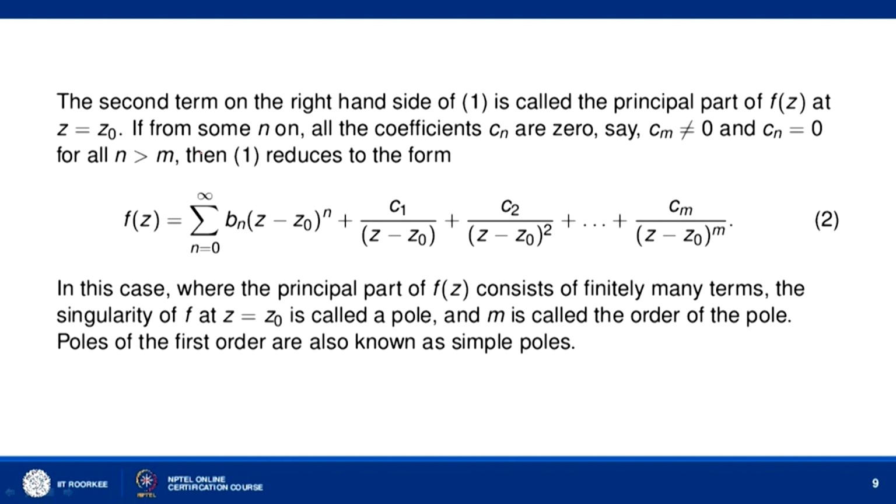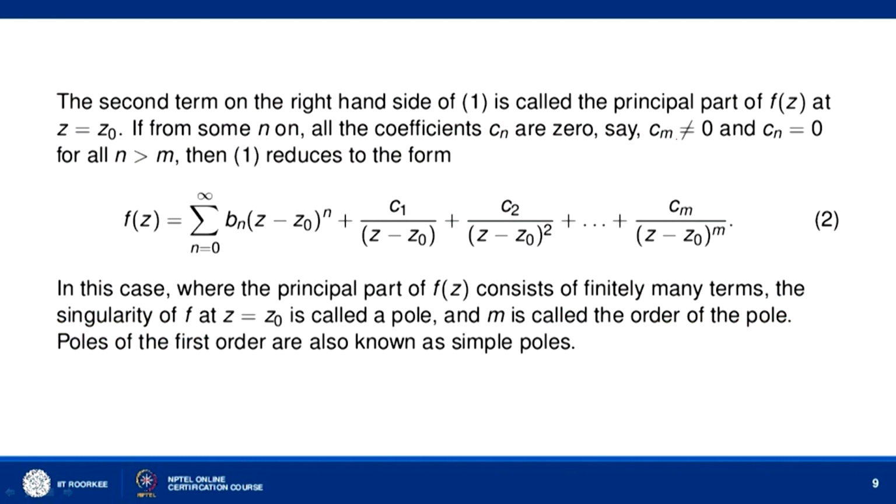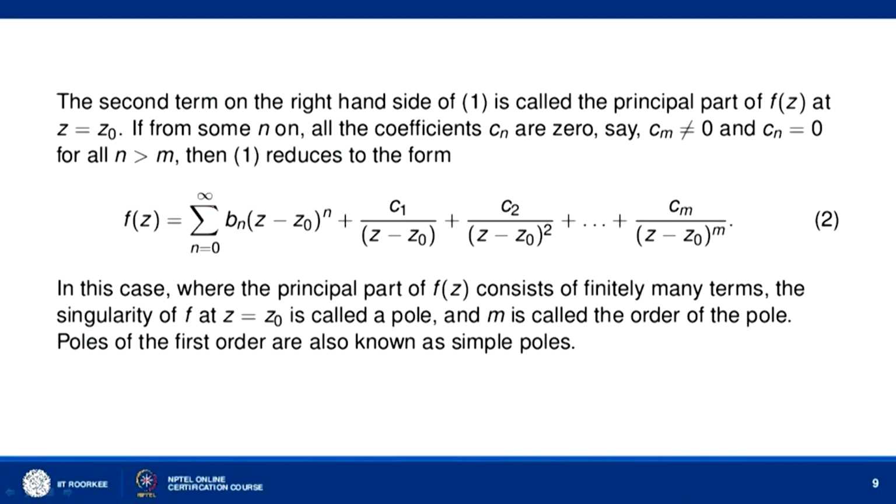Now, if it so happens that from some n onwards all the coefficients Cn are 0, that is, suppose Cm is not 0, but Cn equal to 0 for all n greater than m, that is Cm plus 1, Cm plus 2, Cm plus 3 are all zeros, then equation 1 will reduce to f(z) equal to sigma n equal to 0 to infinity Bn (z minus z naught) to the power n plus C1 over (z minus z naught), C2 over (z minus z naught) square and so on, plus Cm over (z minus z naught) to the power m.